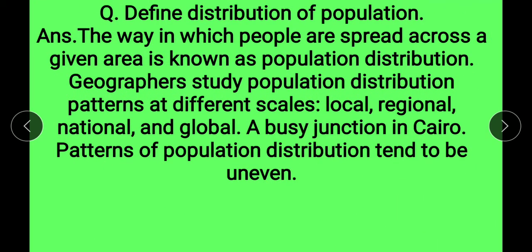Now the question answers. First one is, define distribution of population. Answer, the way in which population is spread across a given area is known as population distribution. Geographers study population distribution patterns at different scales: local, regional, national and global. The pattern of population distribution tends to be uneven.